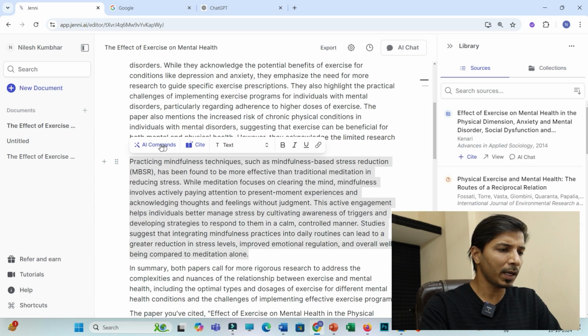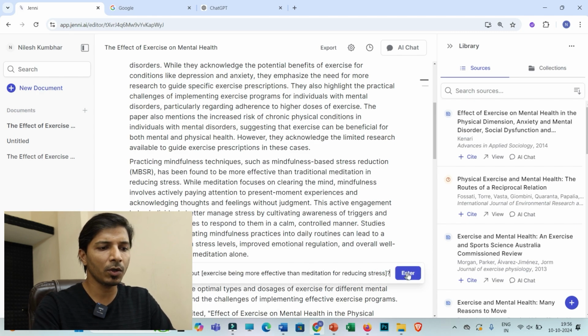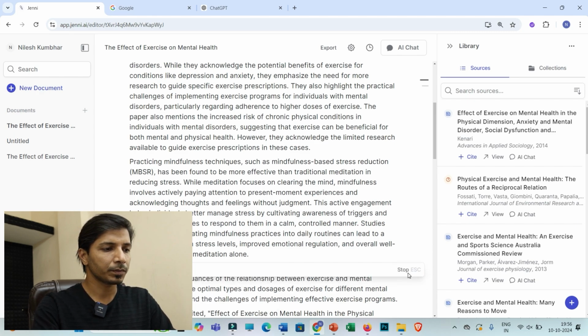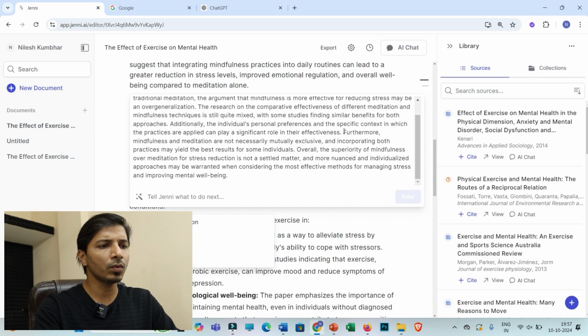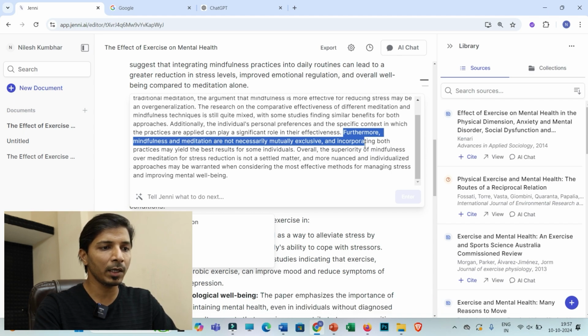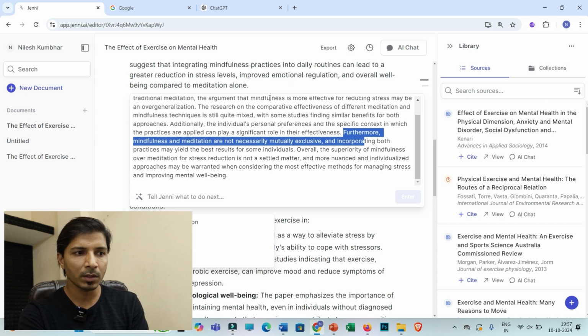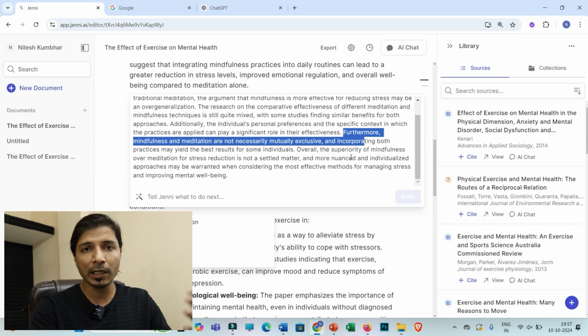So I have selected the paragraph, then AI commands, and then I need to paste this prompt here and click on enter. You can see this. You have to refer to maybe the last two to three sentences. For example, "mindfulness and meditation are not necessarily mutually exclusive, and incorporating both practices may yield the best results for some individuals." So exactly what you have mentioned in the paragraph, and what the limitations of that are, or what the counter arguments are, those you will get within this, and accordingly you can modify your result section or any other text.